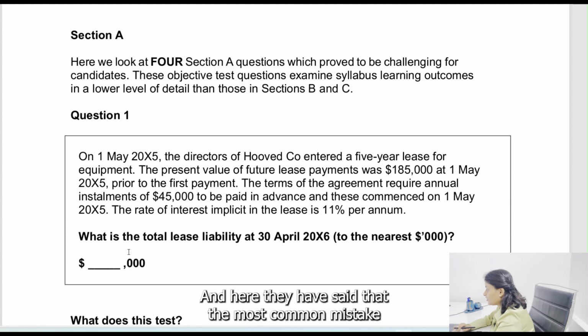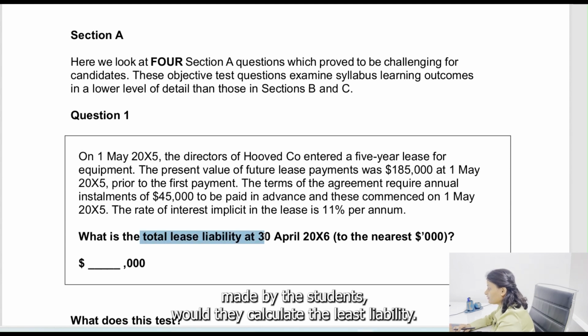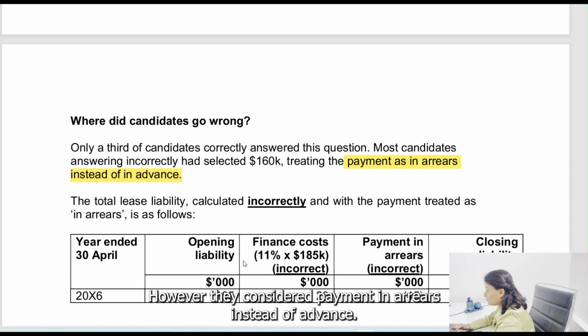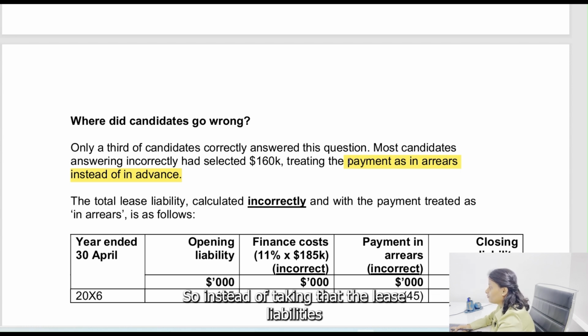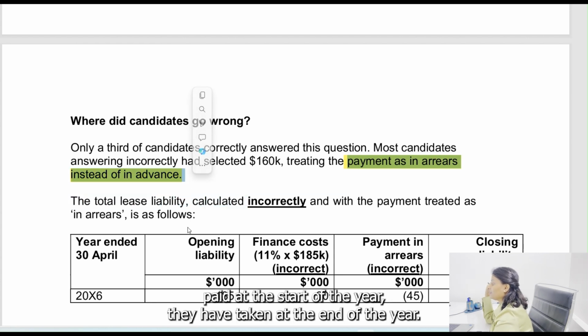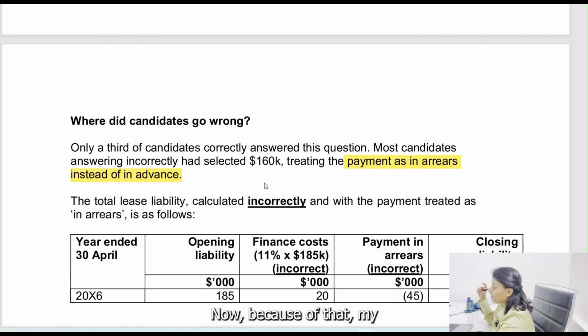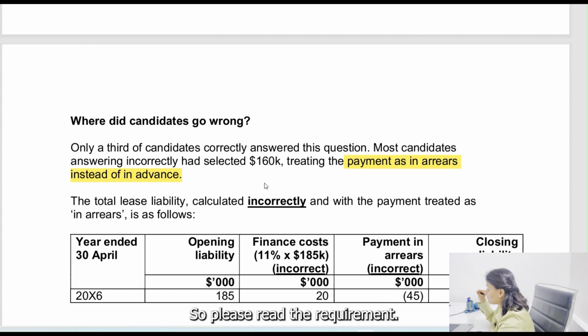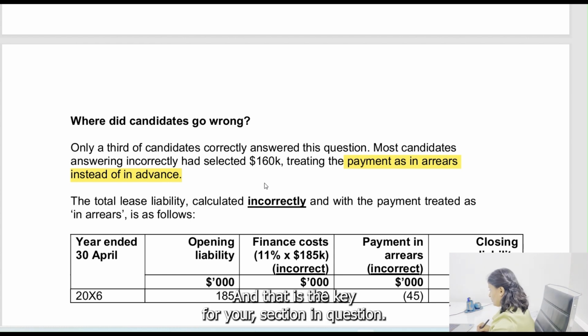Here they have said that the most common mistake made by the students was that they calculated the lease liability, however they considered payment in arrears instead of advance. So instead of taking that the lease liability is paid at the start of the year, they have taken it at the end of the year. Because of that, my interest is going to change and all my calculations will change. So please read the requirement really well, and that is the key for your section A question